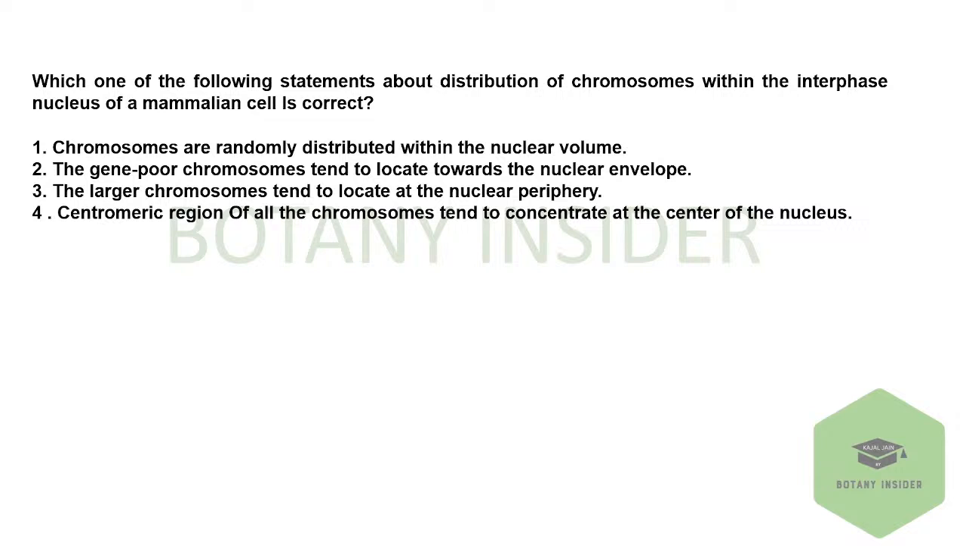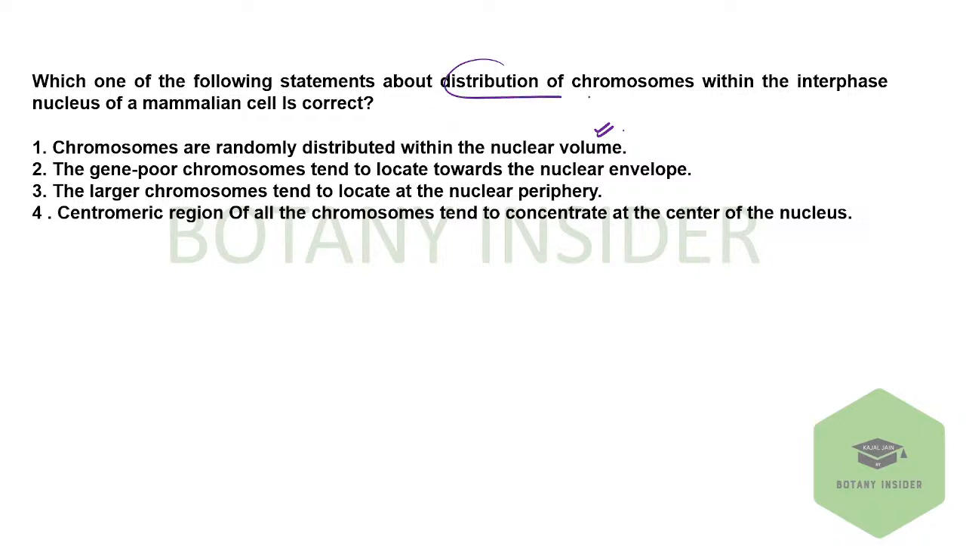Next question: which of the following statements about the distribution of the chromosome within the interphase nucleus of a mammalian cell is correct. You need to find out which statement is correct in terms of the distribution of the chromosome within the interphase nucleus. First, the chromosomes are randomly distributed within the nuclear volume. Second, the gene-poor chromosomes tend to locate towards the nuclear envelope. Third, the larger chromosomes tend to locate at the periphery. Fourth, the centromeric regions of all the chromosomes tend to concentrate at the center of the nucleus.